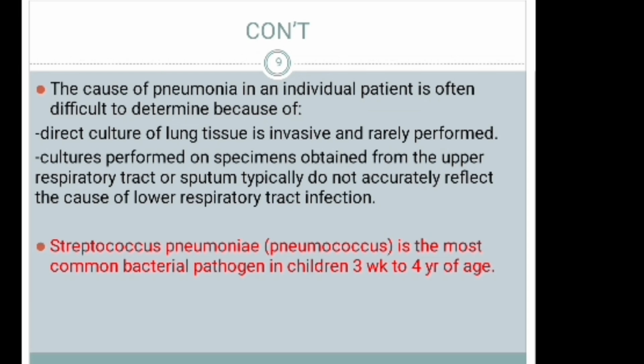Streptococcus pneumoniae is the most common bacterial pathogen in children 3 weeks to 4 years of age. This is what we call S. pneumoniae or pneumococcal. It is the most common cause of pneumonia for children between 3 weeks up to 4 years of age.